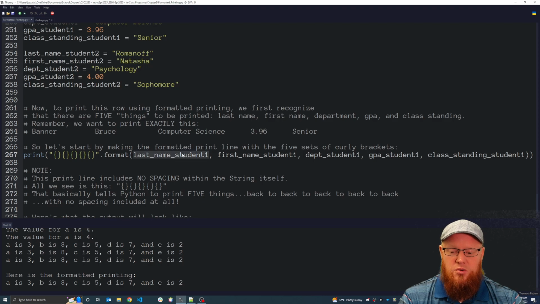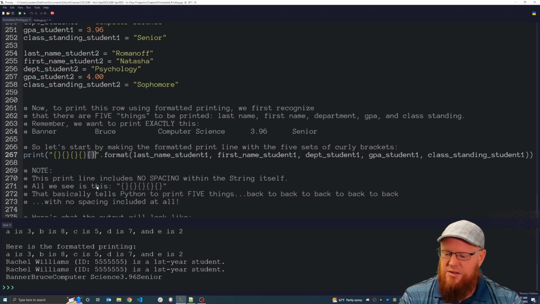And we're going to reference the 5 variable names that we want to put the data from into these placeholders. So last name, first name, department is this 3rd placeholder. The 4th placeholder here is referencing the GPA because that's the 4th thing we want to print. And then finally, the 5th placeholder is the class standing that we want to print right here.